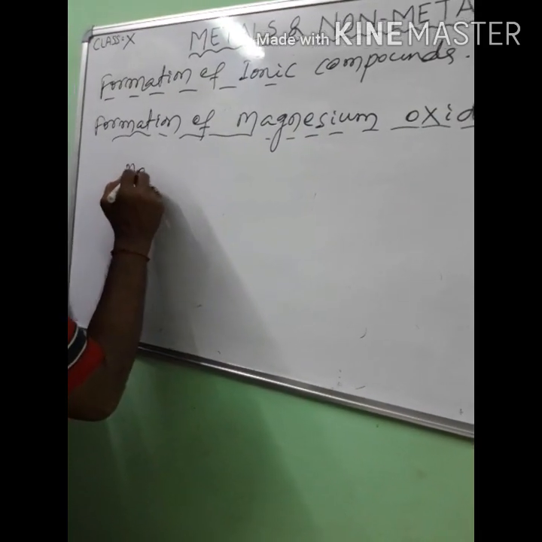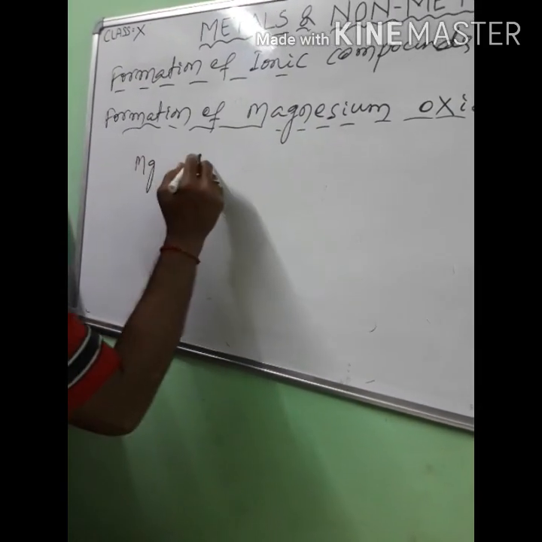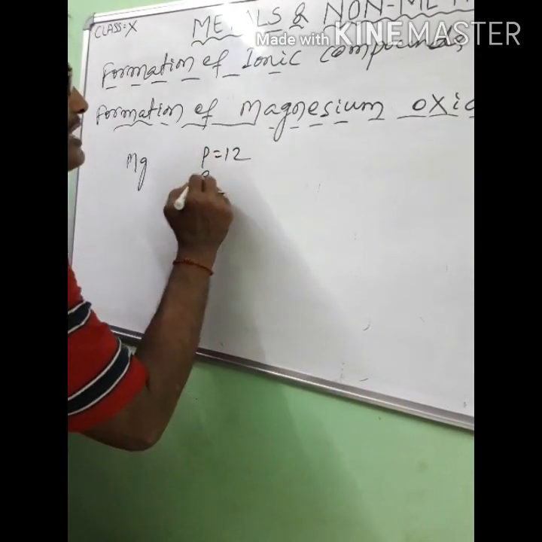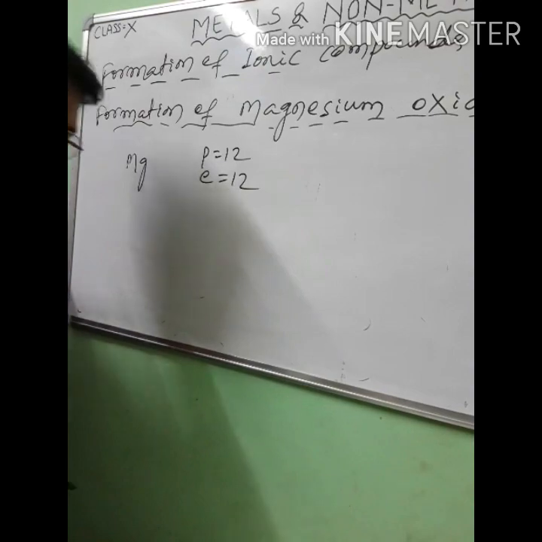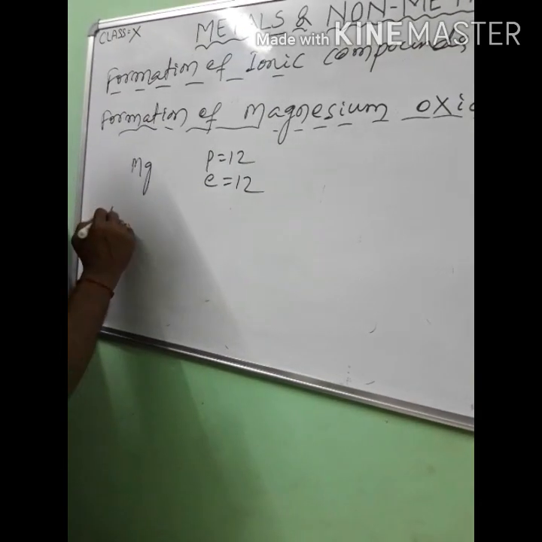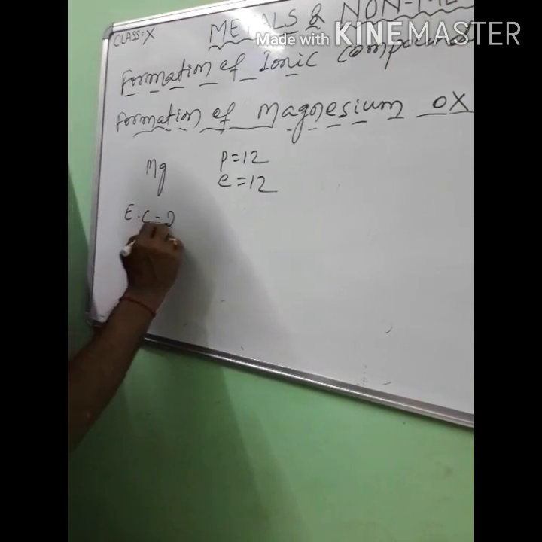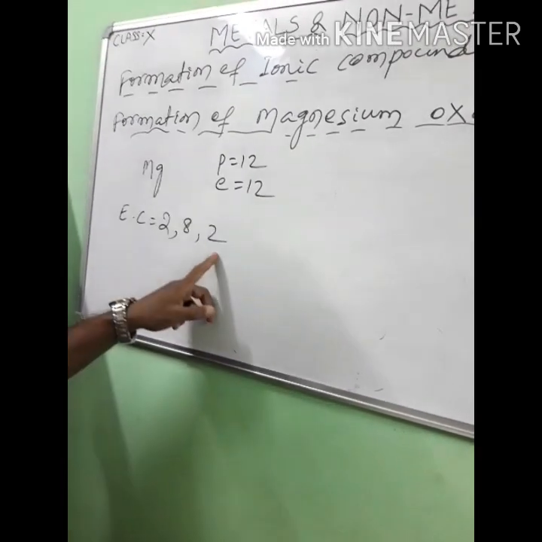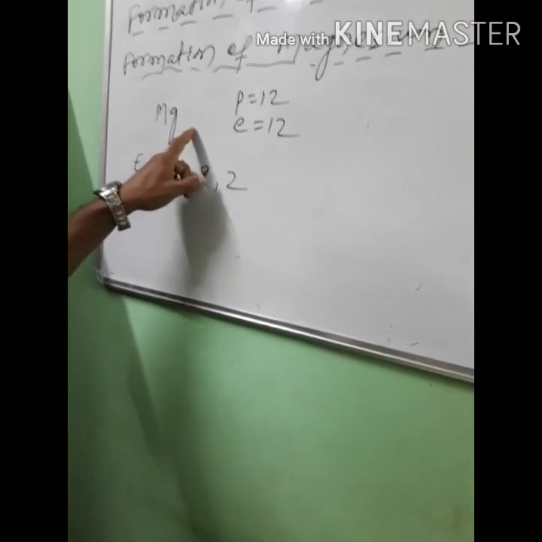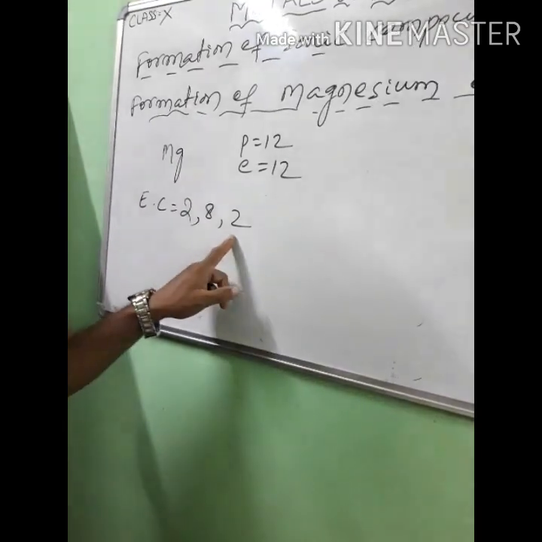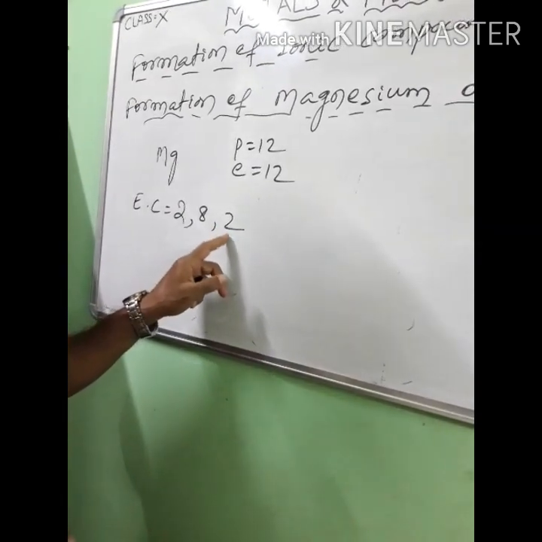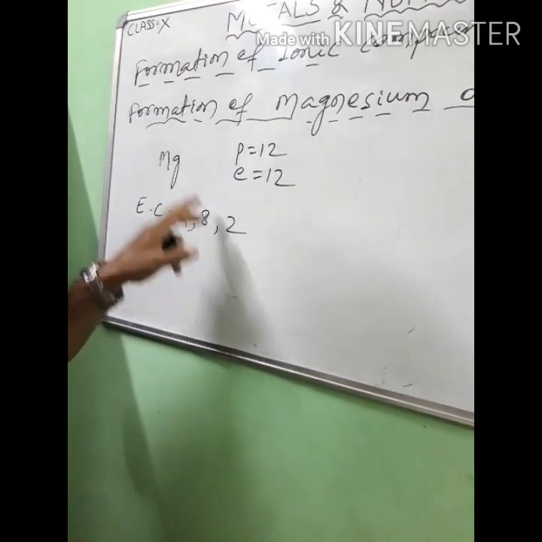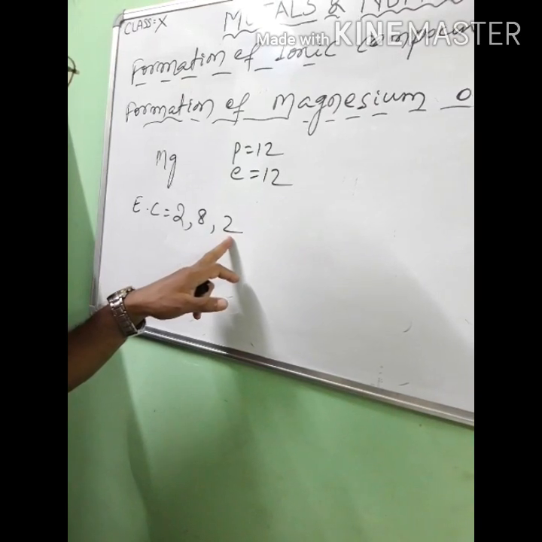The symbol for magnesium is Mg. That means the number of protons is 12 and the number of electrons is also 12. So the electronic configuration of magnesium is 2 8 2. Magnesium is a metal and will donate 2 valence electrons. The valence electron of magnesium is 2, so magnesium will donate 2 electrons.